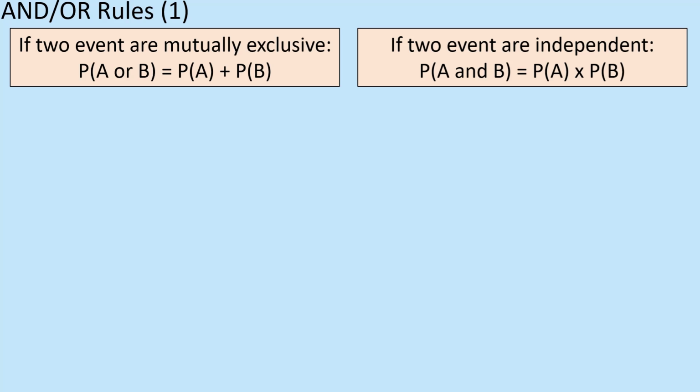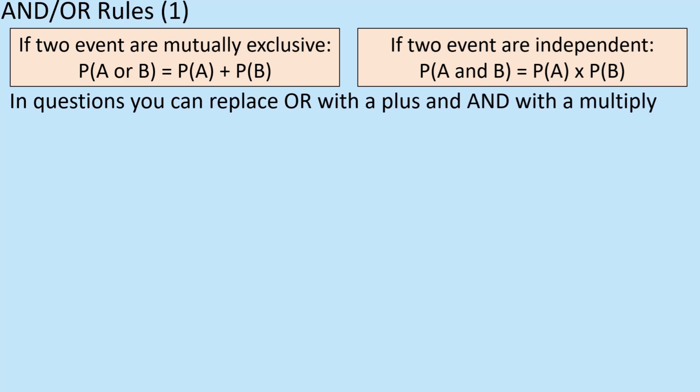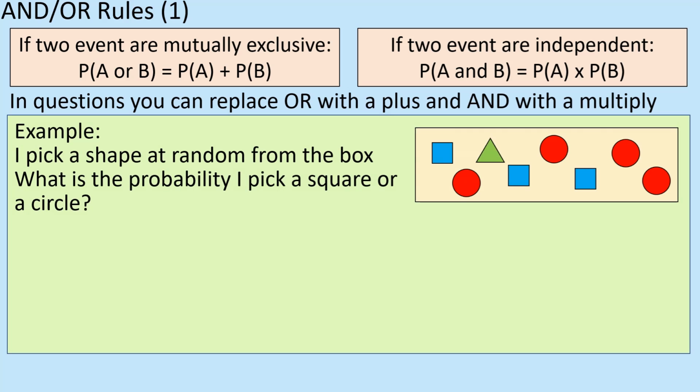Okay, so you've got the or rule, which is about mutual exclusivity, and you've got the and rule, where two events are completely independent. All right, so they're the two rules, but let's put them into context. Okay, so if you pick a shape at random from the box, what is the probability I pick a square or circle? All right, well, I can't get a square and a circle. That's not going to happen anyway. So they are pretty much mutually exclusive.